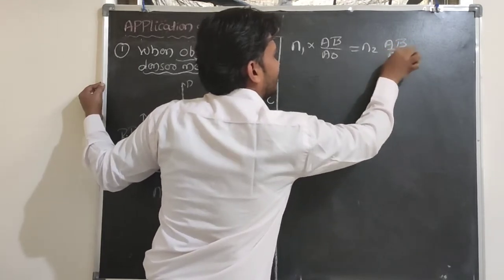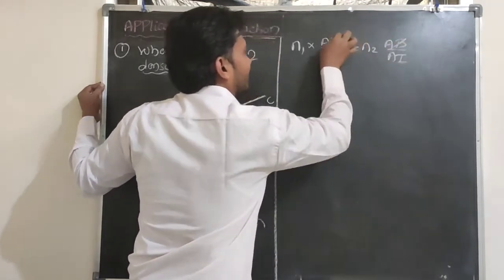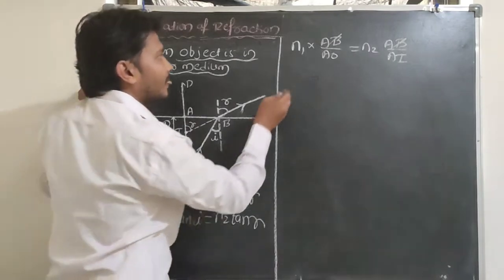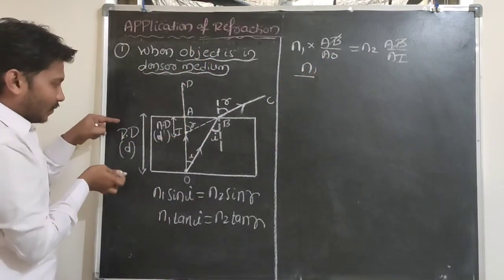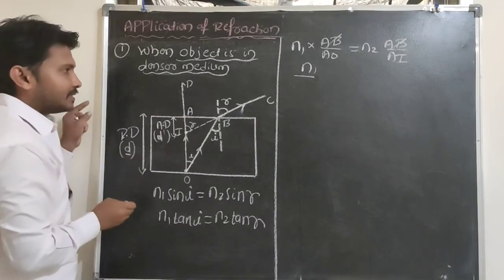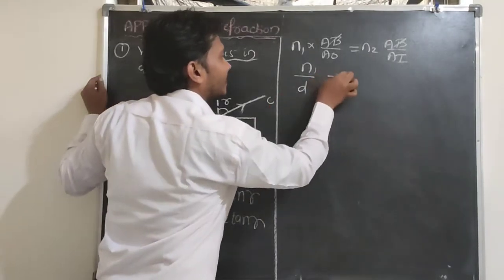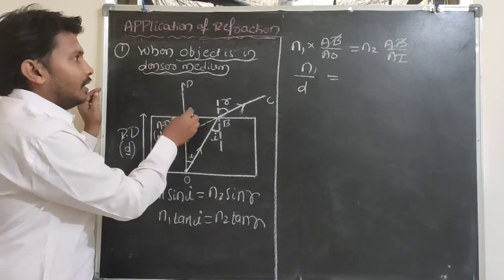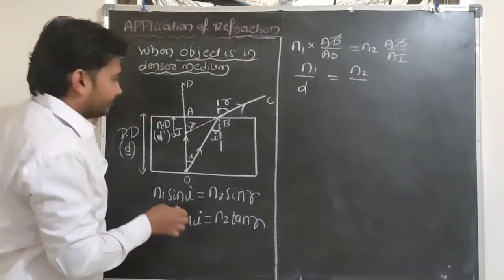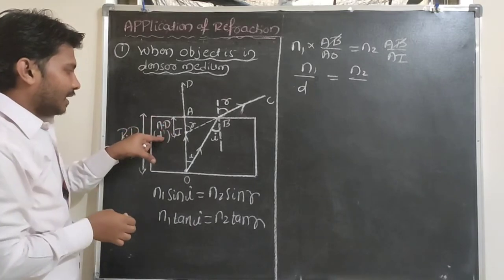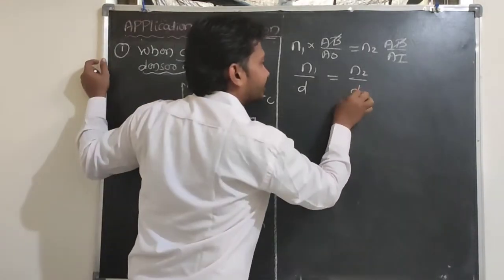AB by AI here. AB will get cancelled out. N1 into the distance between A to O is the real depth, so that I will represent by the symbol D here, and N2 by A to I. So the distance A to I is the apparent depth, that distance is D dash.